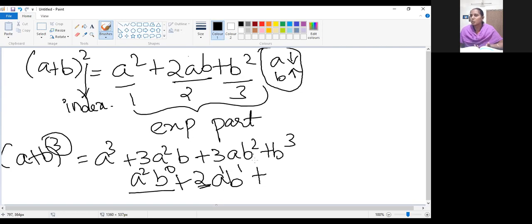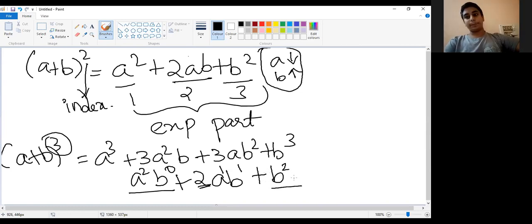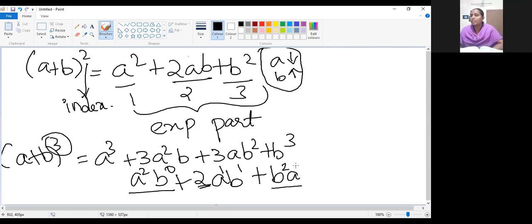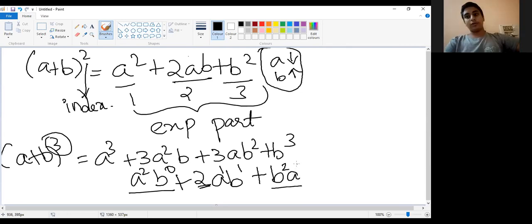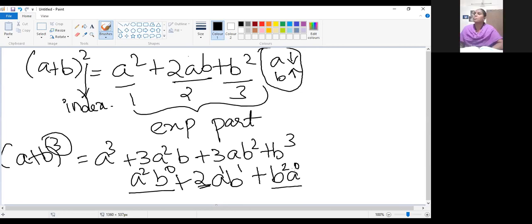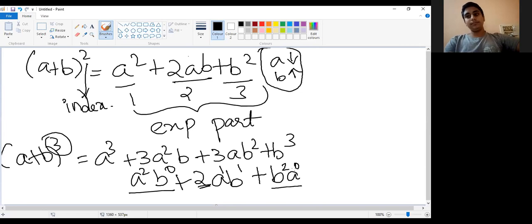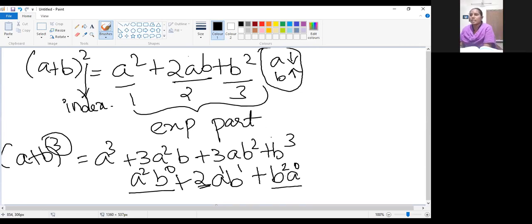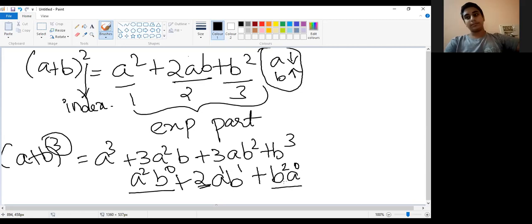Now see B square at the last. Whether A term is there in this last term? A power 0. No, ma'am. So A power may be 0. A power 0. So anything to the power 0, what is the value of that? 1. So only we have not mentioned anything here. B square. So B power is increased, A power is decreased. Can you understand, people? Are you clear, children? Yes, ma'am.